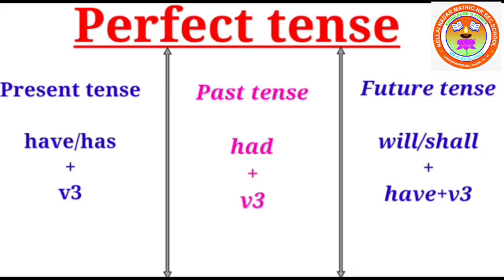For present perfect, we have to use the present have form, like have and has. So have and has will help you to understand it is a present. V3, perfect. So you will get present perfect. Then past perfect. Obviously had is the past and the past participle will denote perfect. So past perfect. Future: will or shall have plus V3. So future perfect.